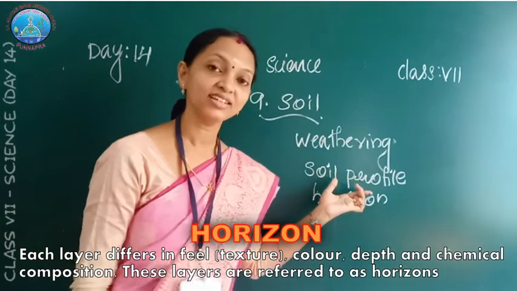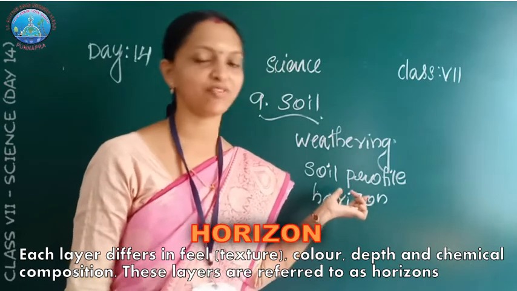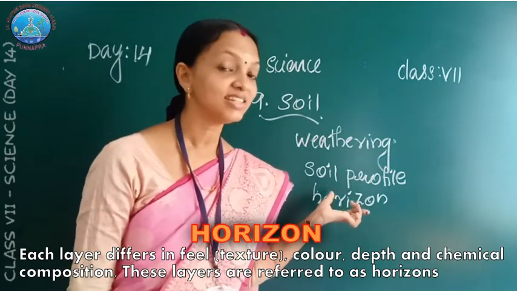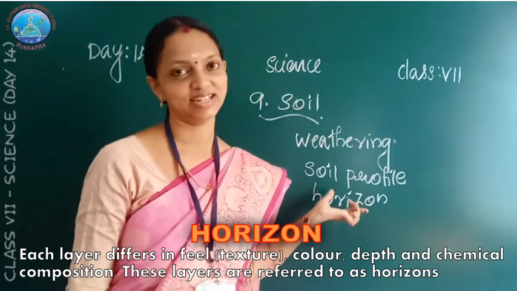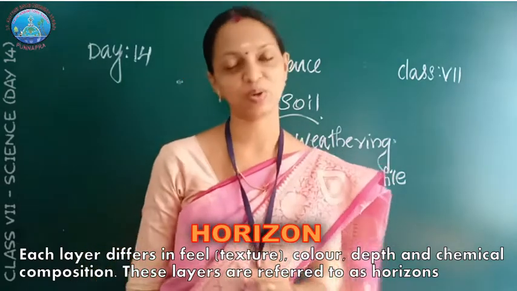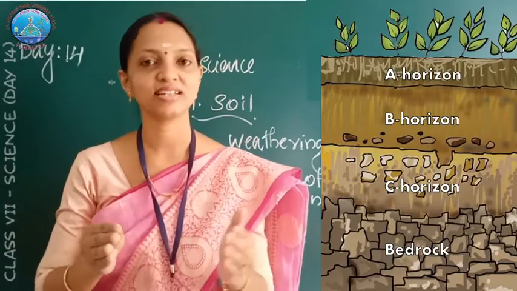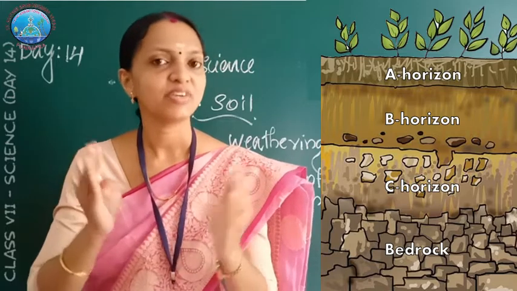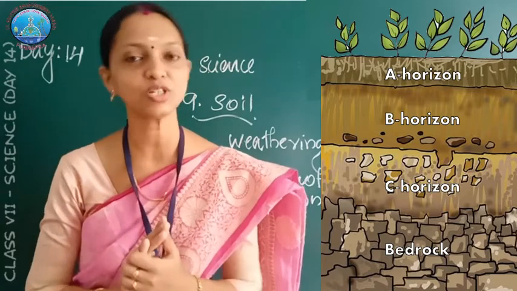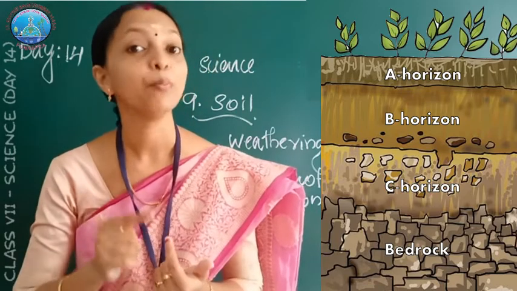What is soil profile? A vertical section through different layers of the soil is called soil profile. Each layer of the soil differs in color, depth and chemical composition, and these layers are called horizons. There are 4 layers of the soil: A horizon, B horizon, C horizon and last one, bedrock.